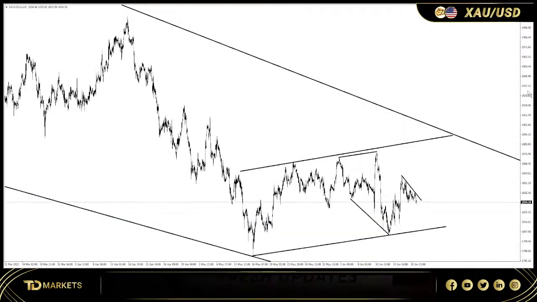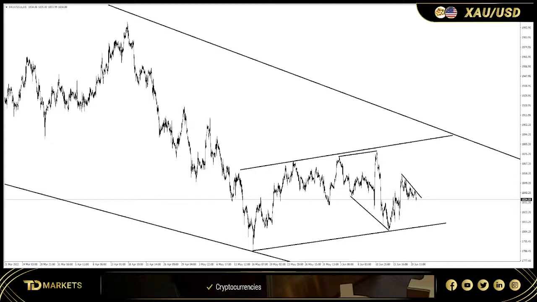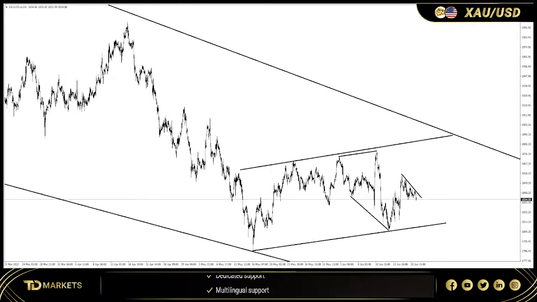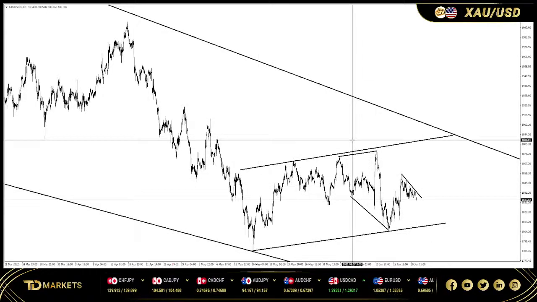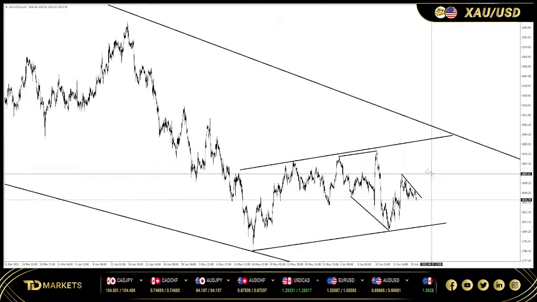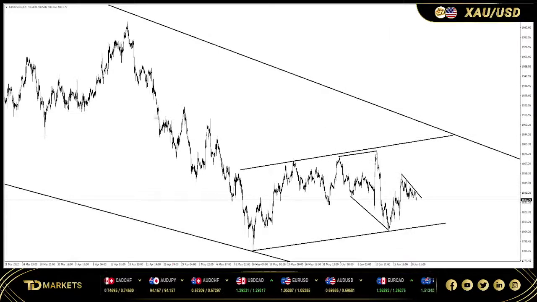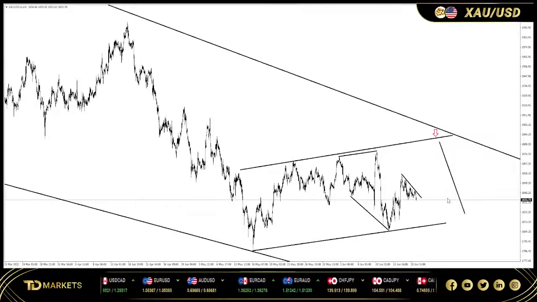All right, so as we take a look at gold, gold is still trapped in a correction. Right, so anybody who's looking at gold is still trapped in a correction. This correction is becoming a complex correction. All right, so as such, you need to know how the corrections move, right? And if they become complex, how would they move? But as soon as the market gets around this area, that's when we're gonna see a drop to the downside.